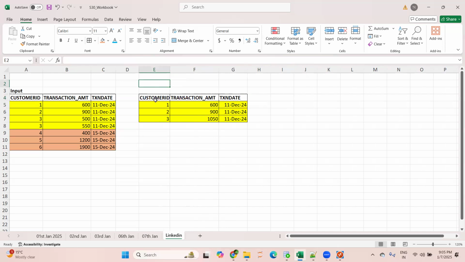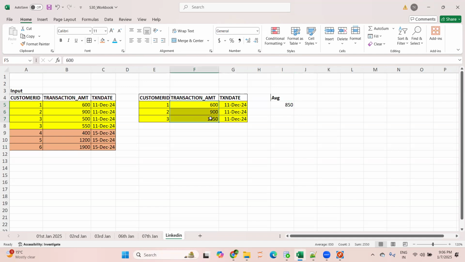So for customer IDs 1, 2 and 3: customer ID 1 has a total transaction of 600, 2 has a total transaction of 900, and 3 has a total transaction of 1050. Then you have to find the average of this for 11th December. So for 11th December the average is 850. Fine, so the average is 850 here.